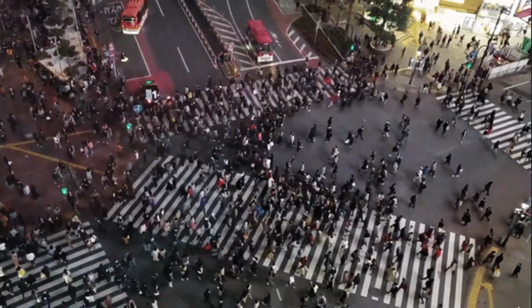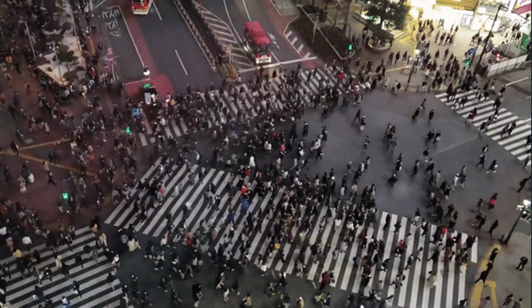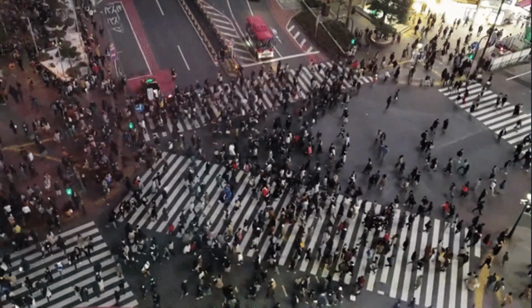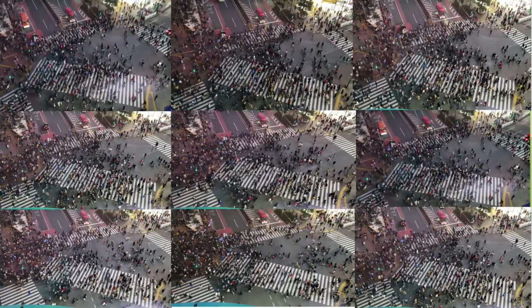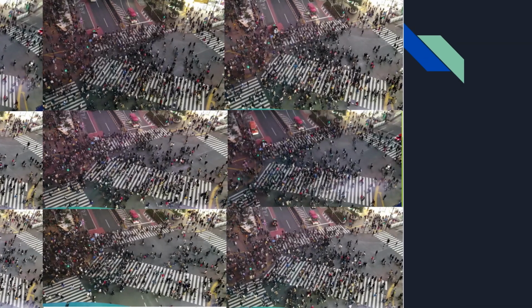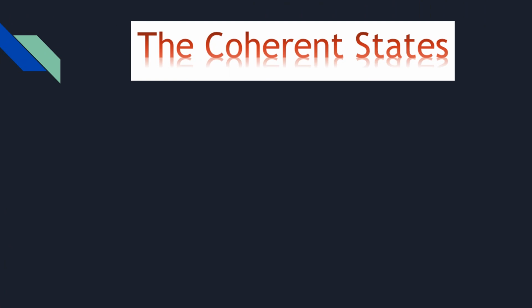The number remains constant, well, you can count them if you want to, but everyone is doing their own thing, so there is no well-defined phase. Since quantum mechanics is a statistical theory, the expectation is just the mean across an ensemble. But since the variance of n is 0, it means that all measurements will yield the same value of photon number. We now consider the coherent state basis.